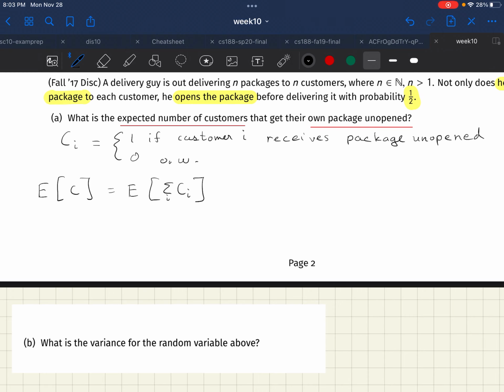Okay, well, by linearity, we know that the expected value of a sum of random variables is just the sum of the expected values of the individual random variables. And so all that is left to find is the expected value for an individual C sub i. And for this, we go back to the definition of expected value.